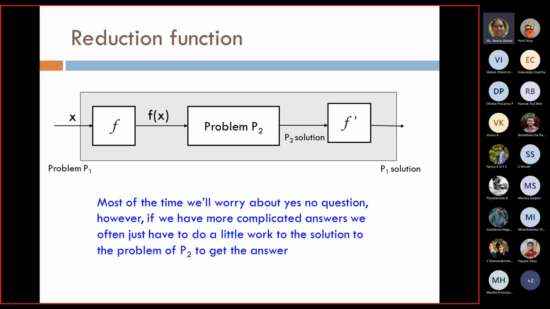Most of the time we will worry about yes, no questions. However, if we have more complicated answers, we often just have to do a little work to the solution to the problem P2 to get the answer. We are saying that we have converted problem P1 into problem P2. Most of the time we will have the solution for P2. If we do not have the solution, maybe we have to make the solution for P2. And once I get a solution for P2, we can solve P1 as well. That is the idea of reduction function, right?